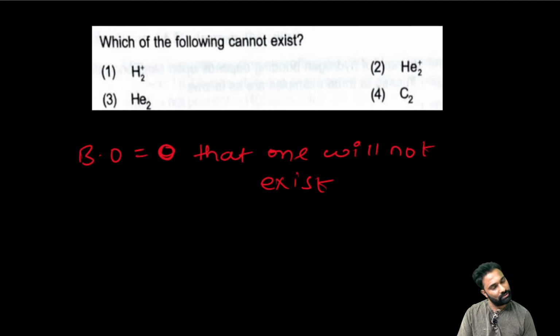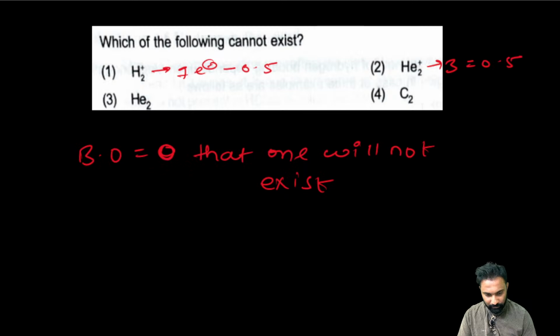Yes Joshita, yes. See, here the number of electrons in He2, right? Now, one electron bond order is 0.5, so it will exist. Now, He2 plus electrons are 3 and its bond order is 0.5, right? Now, C2 has 12 electrons. 12 electron bond order is 2, but here it is 4 electrons, right? 4 electron bond order is 0. If there is no bond order between the species, how can He2 exist?